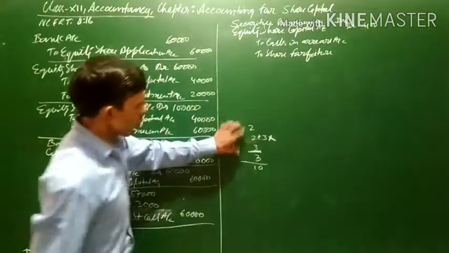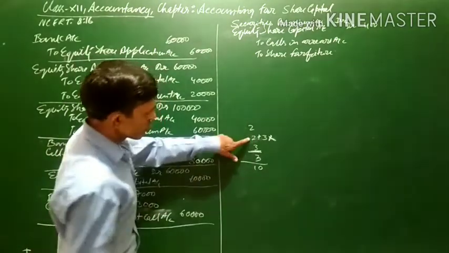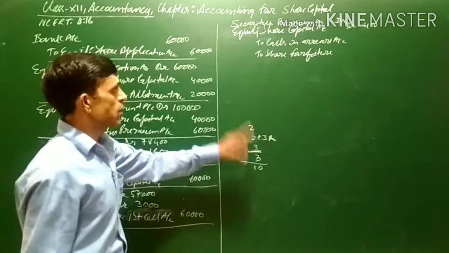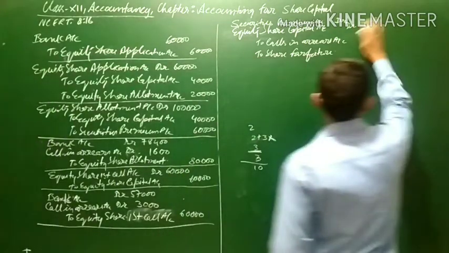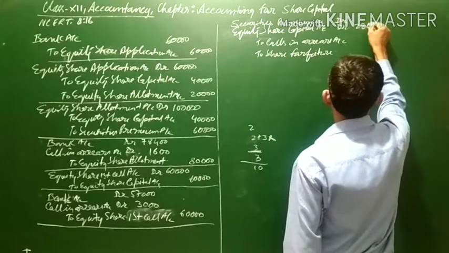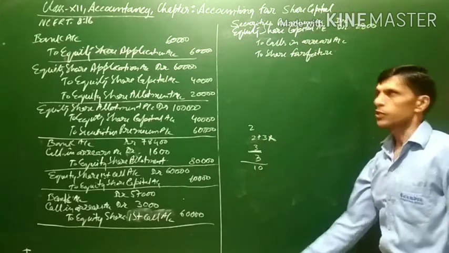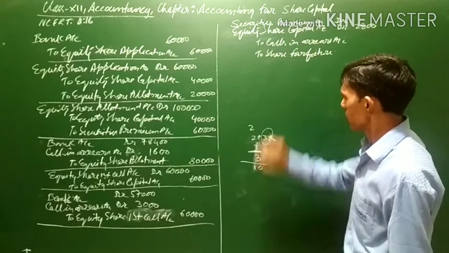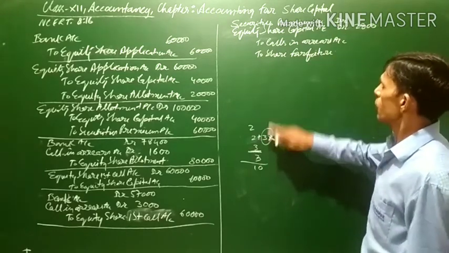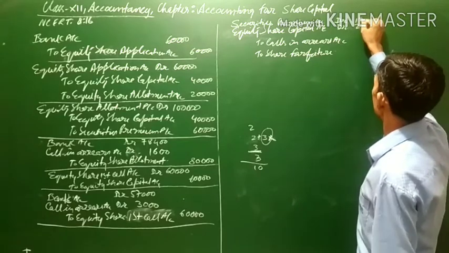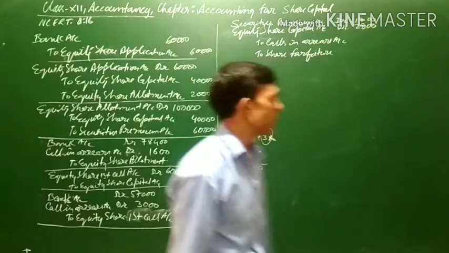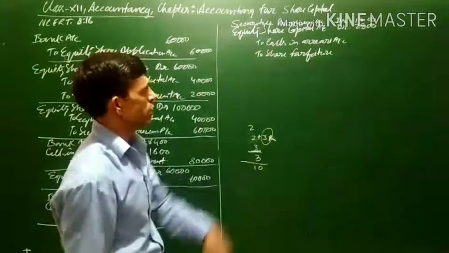Now that called up amount is 2 rupees plus 2 rupees plus 3 rupees. Totally it comes to 7 rupees. Means 400 shares into 7. 400 shares into 7. It comes to 7 4 28, 2800. 3 rupees, that is a premium, that has also not been paid. Now this will come to 4 3 1200. This is the securities premium which has not been paid, and the amount called up is 2800.